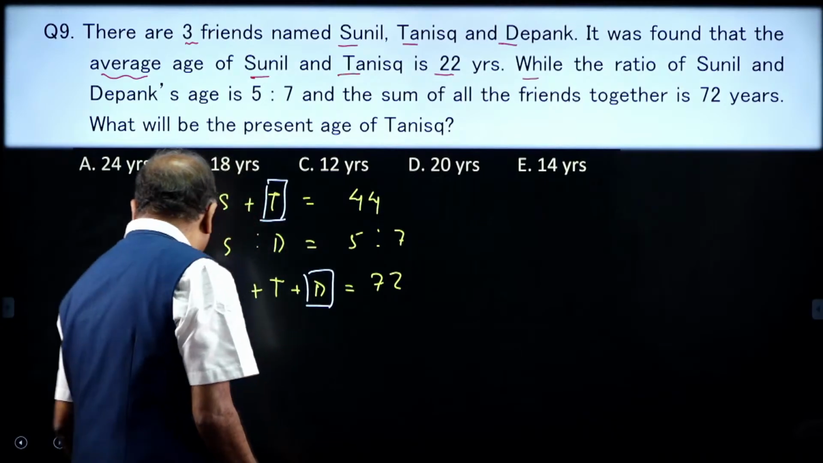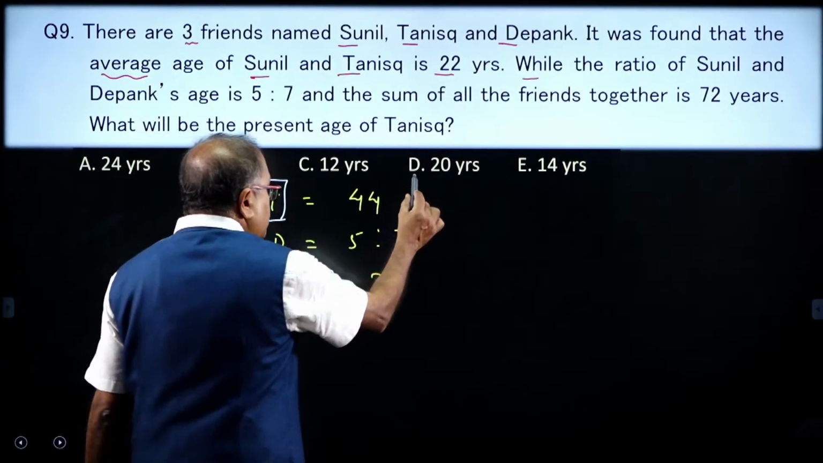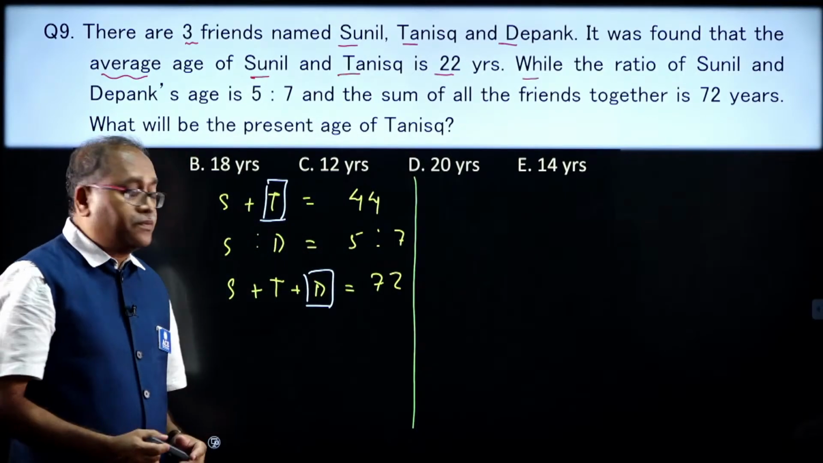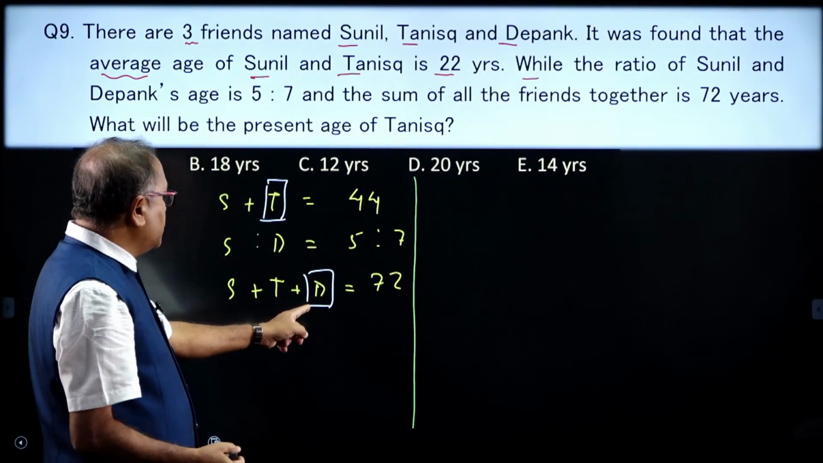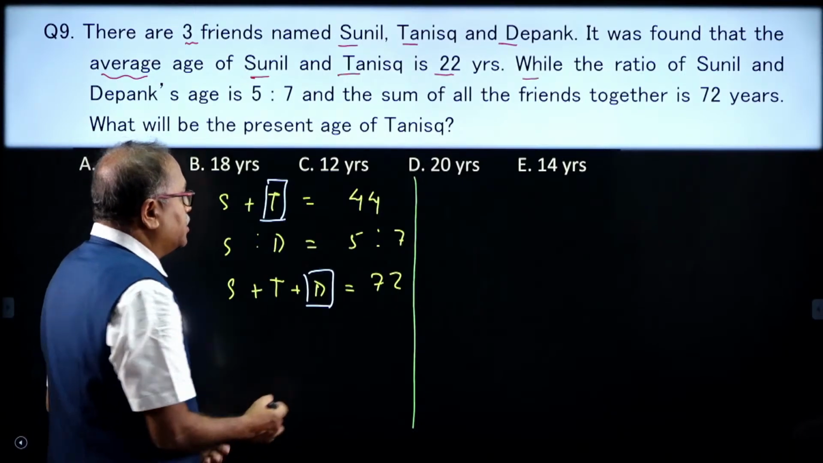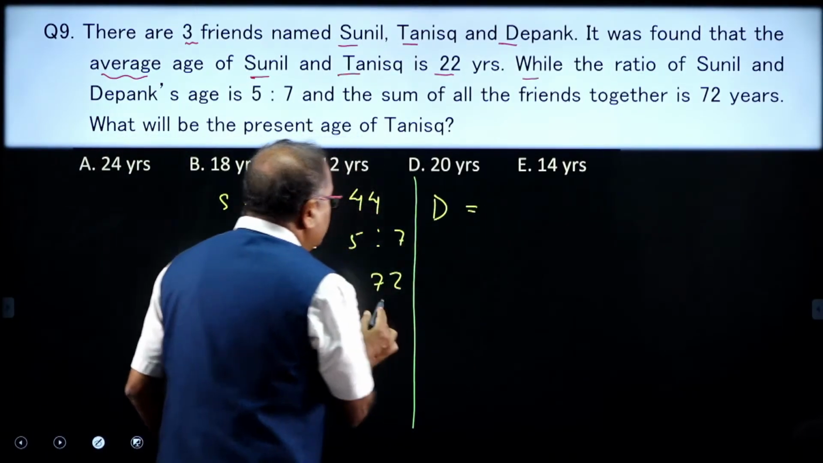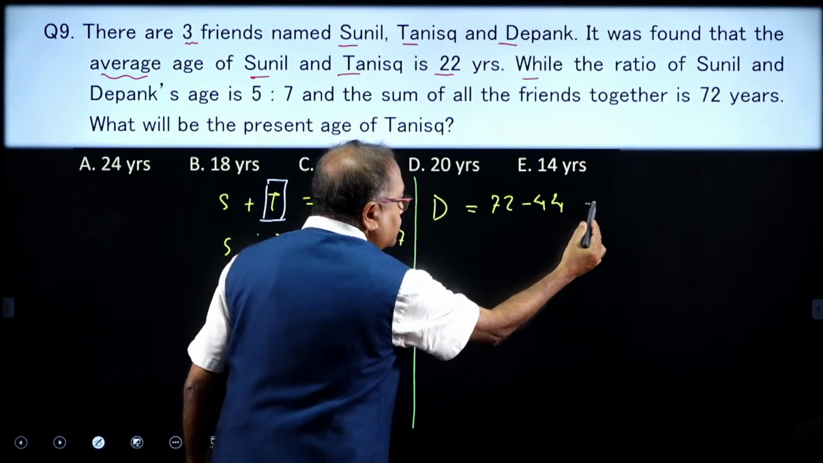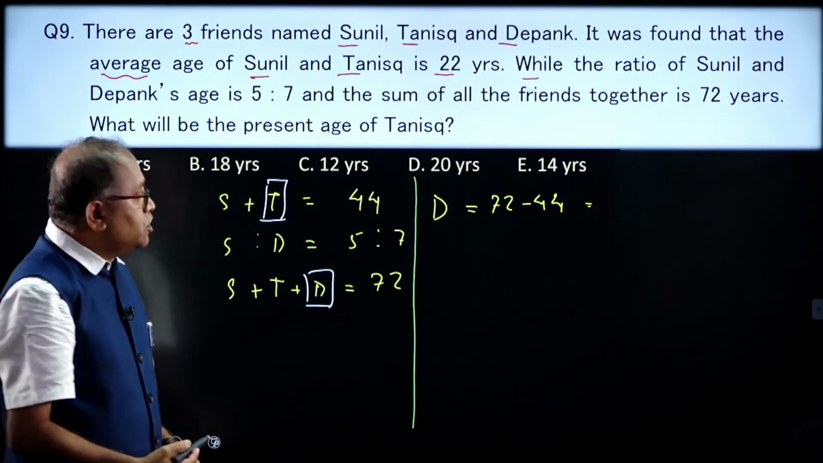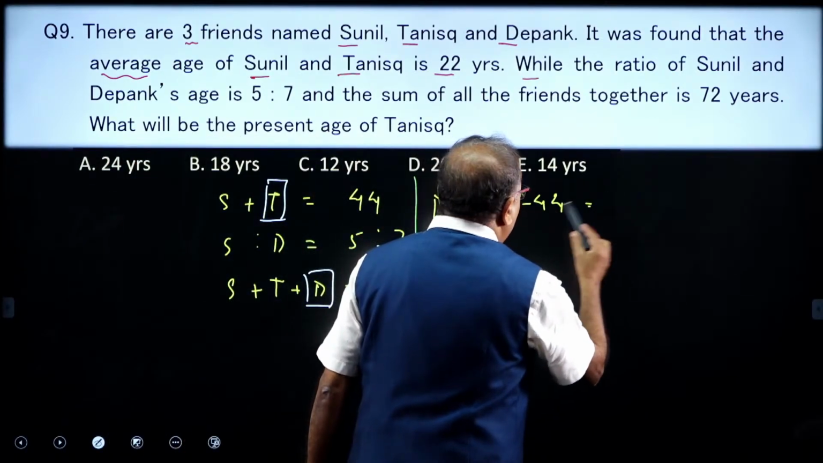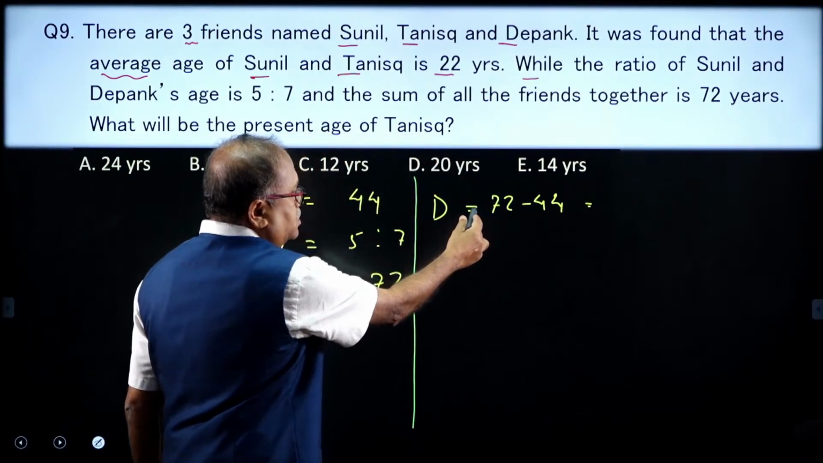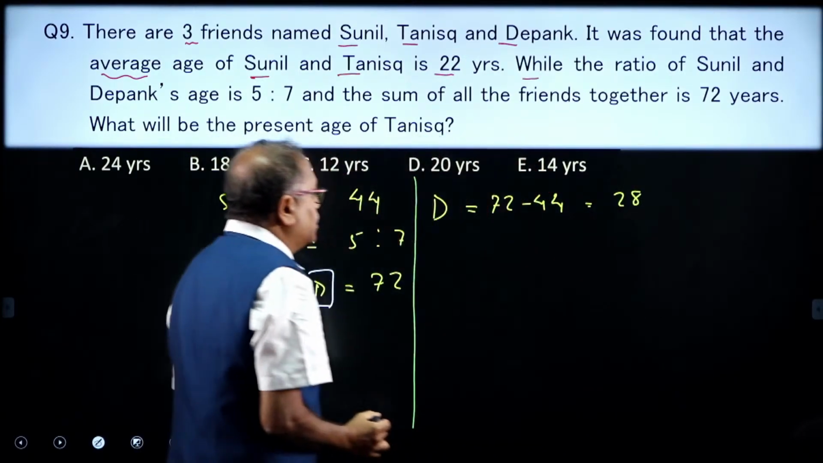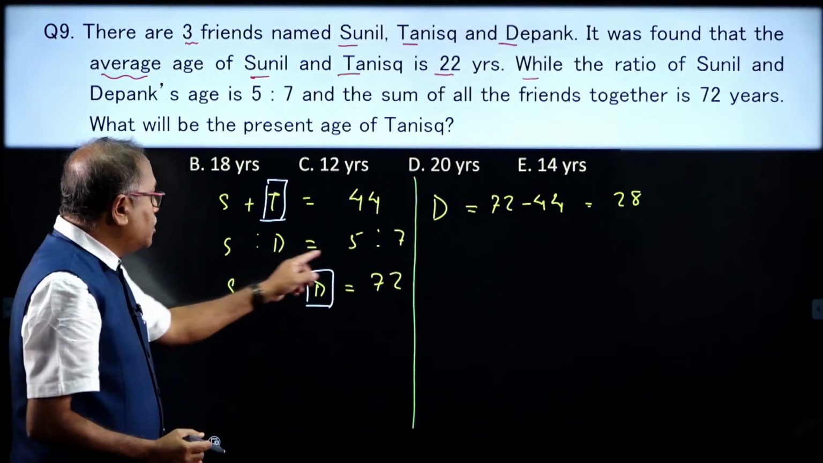Okay, fine. As I stated, how to answer this question, let us complete this one. This is the information we have in the question. Now, can I get the D? Yes, we can get the D. What is the age of D? The age of D is 72 minus 44, that is all. 72 minus 44, that is 28. So, we are getting here 28, age of D, and the age of D is how many parts?